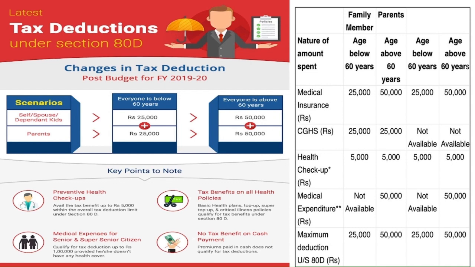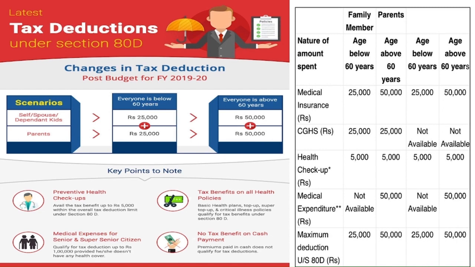I have given two scenarios: one for self, spouse, and dependent kids, and another for parents. If everyone is below 60 years, you can claim 25,000 for yourself plus 25,000 for your parents. Beyond 60 years, it is 50,000 for yourself and your family, and 50,000 for your parents.